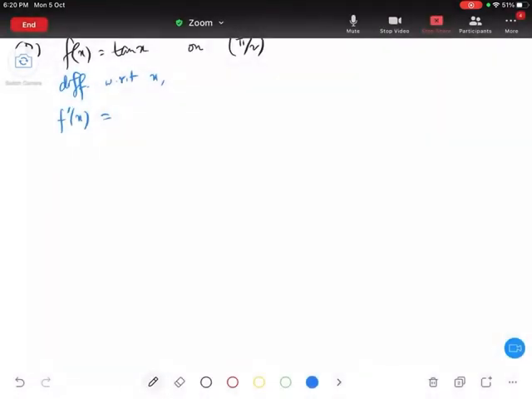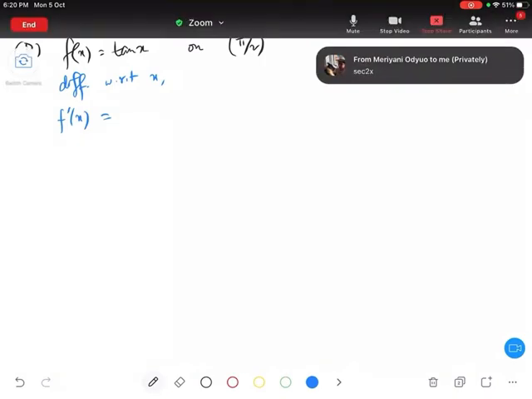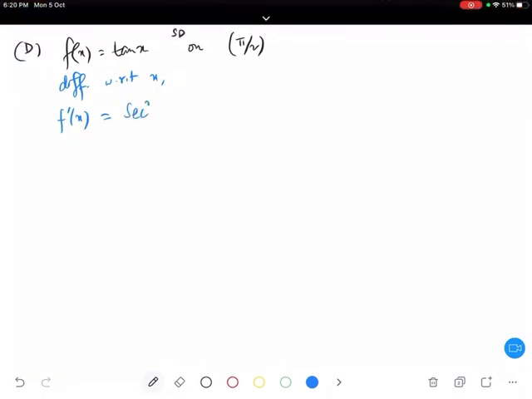Why? Because there is a square. Sec x can be negative also, positive also. I don't care, because there is a square of sec x. So square of any value is positive. So since my slope is always positive, we can say here the function is strictly increasing. So option D is also not correct.